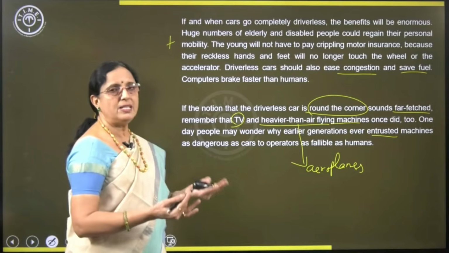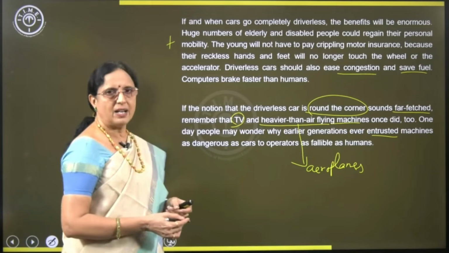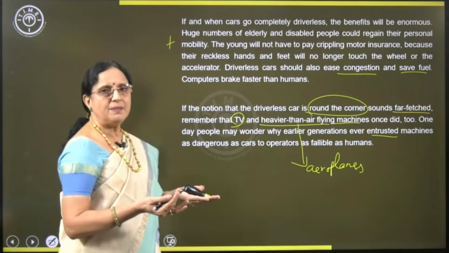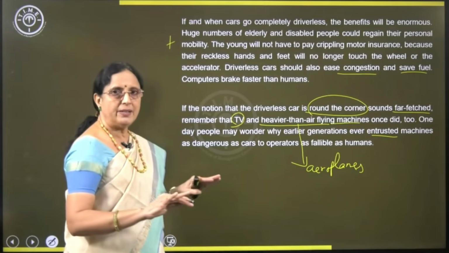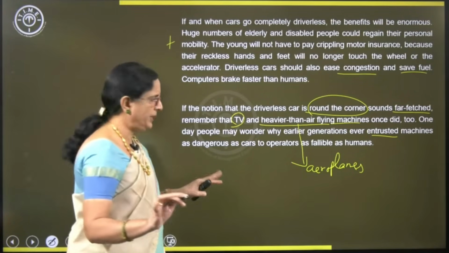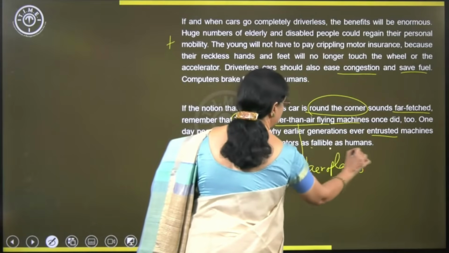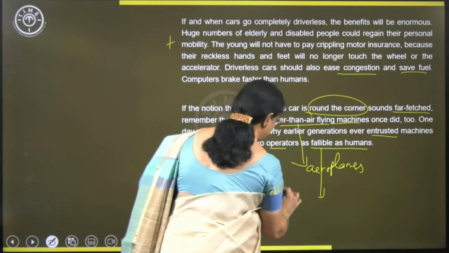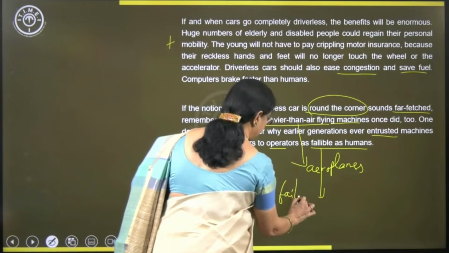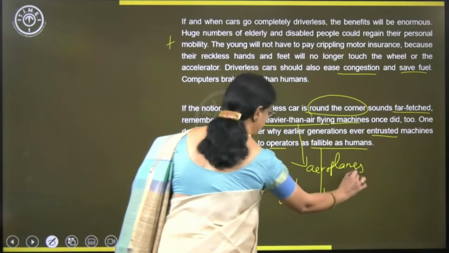So why is a human being operating the car? In future, there are going to be only driverless cars. No human being is going to drive. Fallible is what? Failing. Do you understand? That's it.